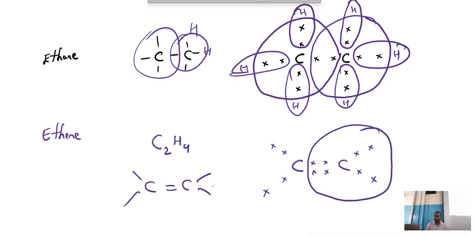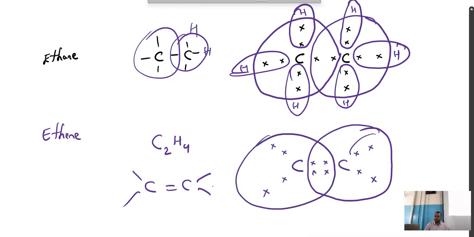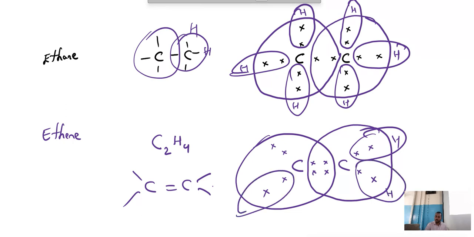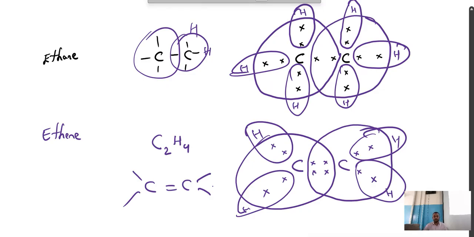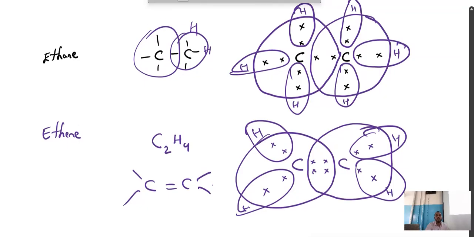This one circle, and here this one circle. And here, this 1H, this 1H, this 1H, this 1H. This is ethene. Any doubts? Understood ethene? Yes or no?